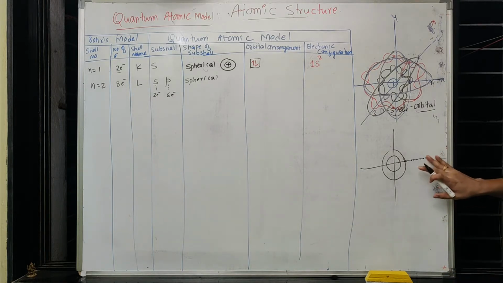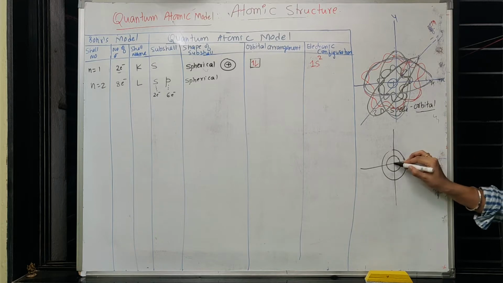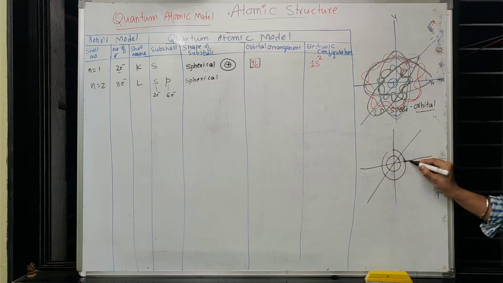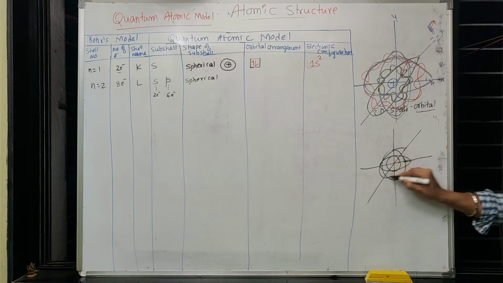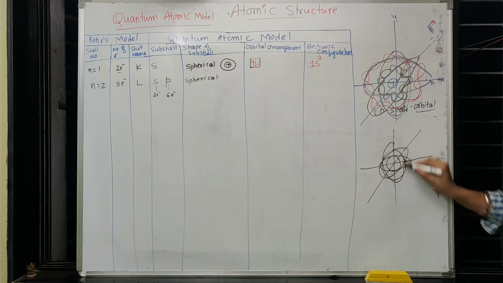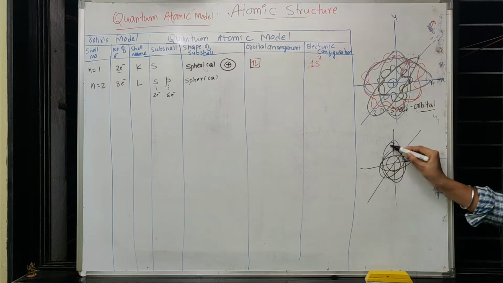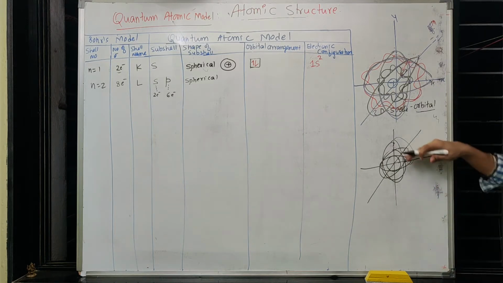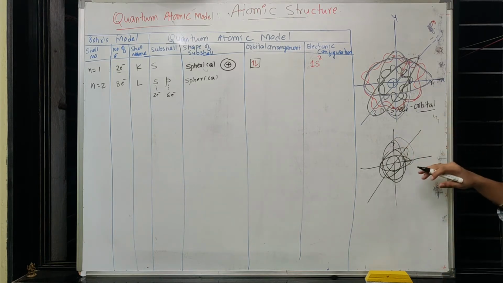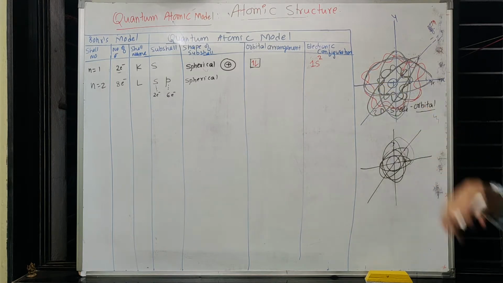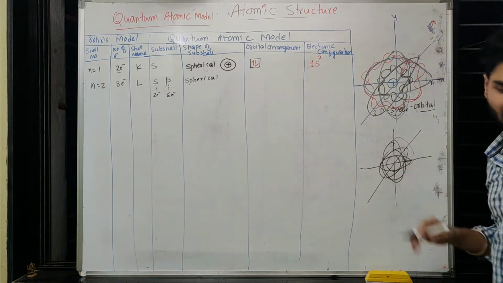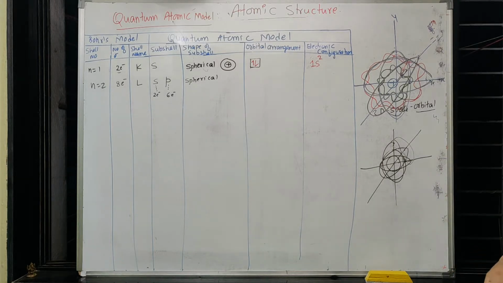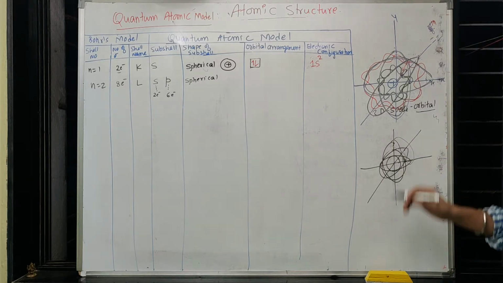So if I go for another situation, like if I keep them in different axes, 2 electrons here revolving in an axial manner, 2 electrons here at the same distance from the nucleus, these 2 also at the same distance from the nucleus, and they are revolving like this, another 2 electrons also revolving like this. By doing so, all the 6 electrons are at the same distance from the nucleus. The difference is only in the different axes. So I am making sure that the 6 electrons are equidistant from the nucleus.